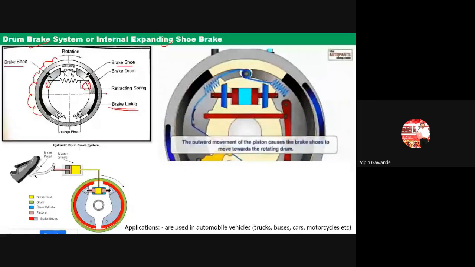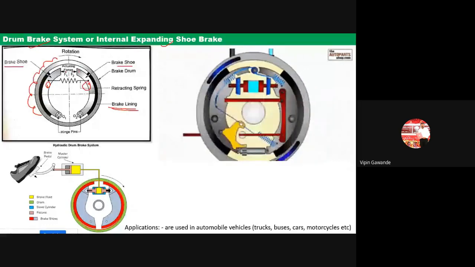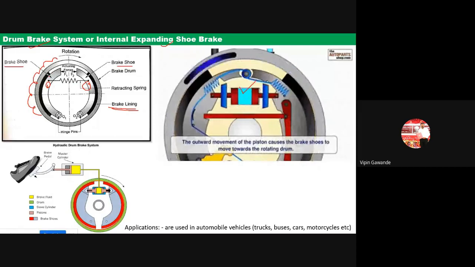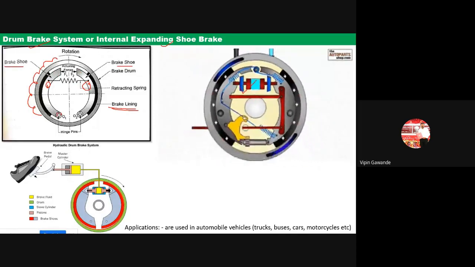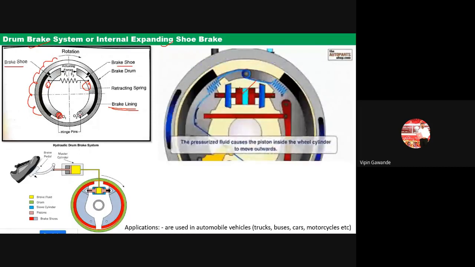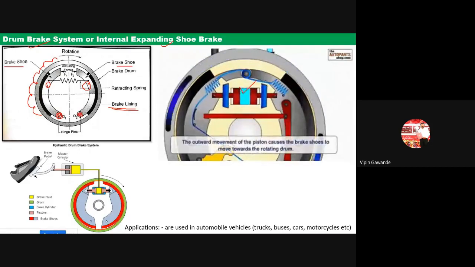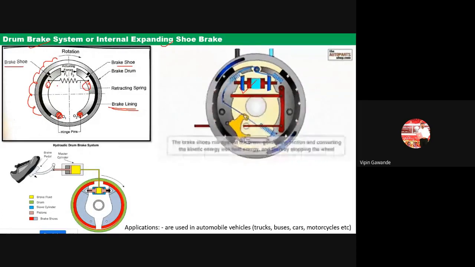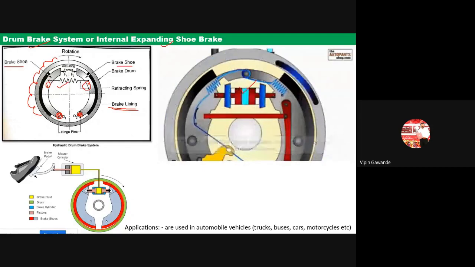Now what will happen? Here we have the cylinder. If you see here, this is the cylinder, between the two brake shoes. One end of the brake shoe is connected with the hinge pin. It is connected here, 1 and 2. This is fixed. Another end is connected with the help of a spring. This spring is attached between the two brake shoes.